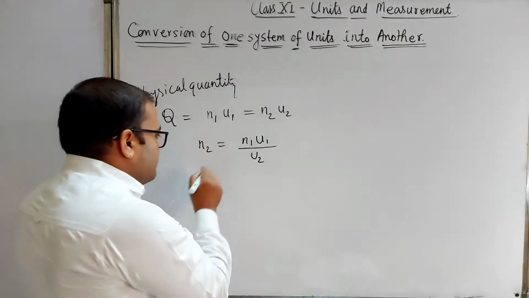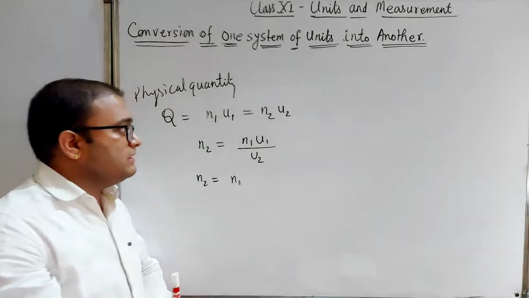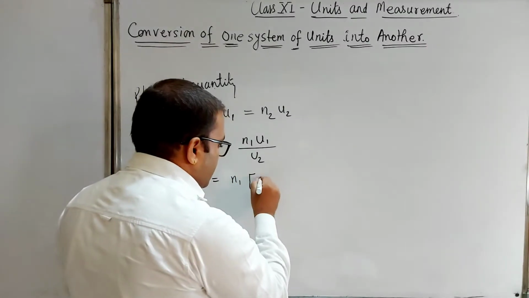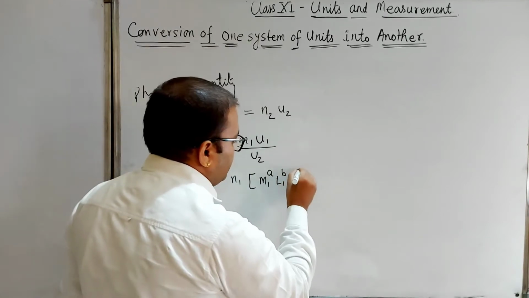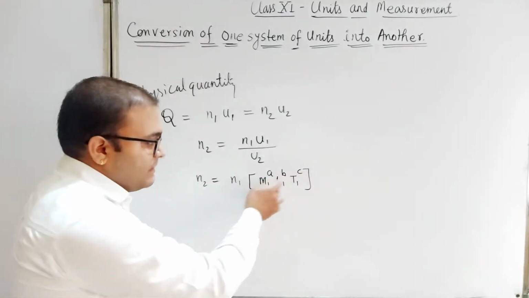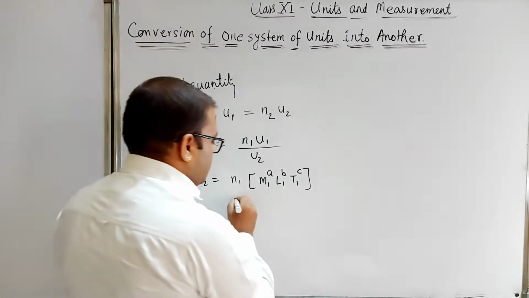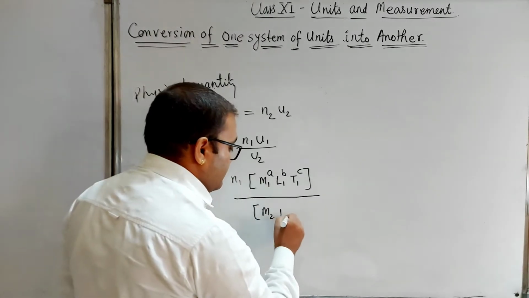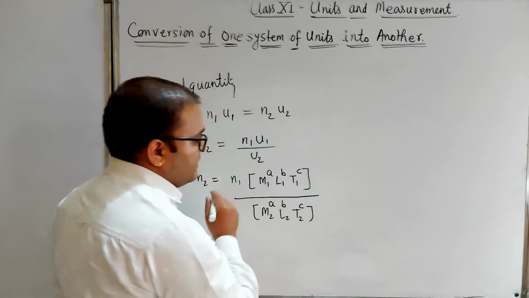So what we have to do: n2 equals n1 times u1 over u2. u1 is a system of units and it will have a dimensional formula. Suppose M1 to the power a, L1 to the power b and T1 to the power c, where M1, L1, T1 are the dimensions of mass, length and time in the first system of units. In the second system of units u2, the dimensions remain the same, but we represent them as M2, L2, T2 with powers a, b, c.